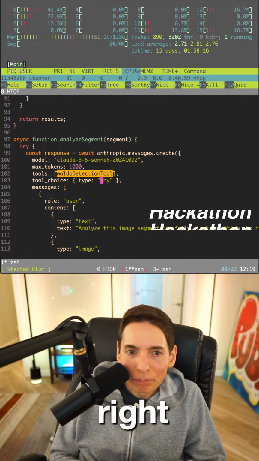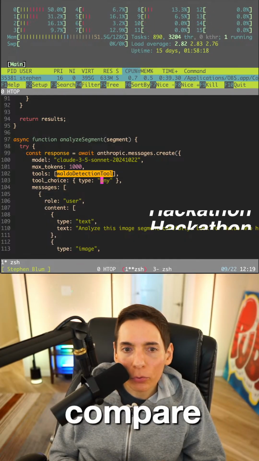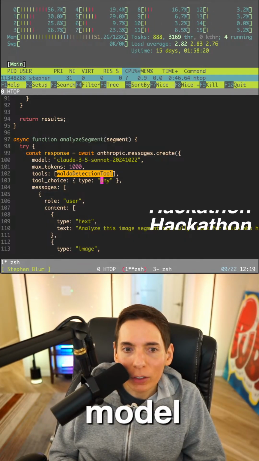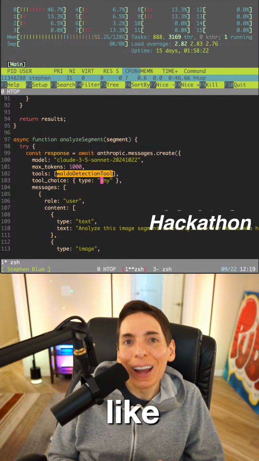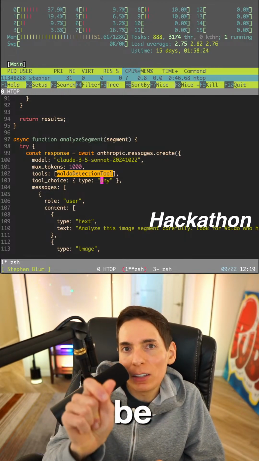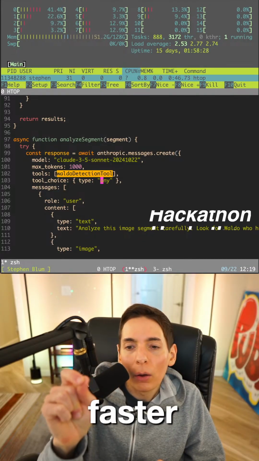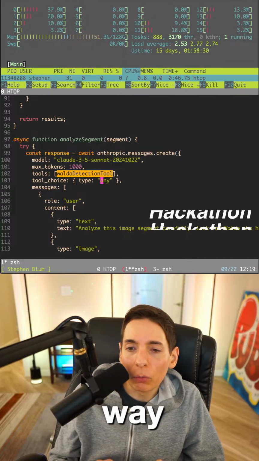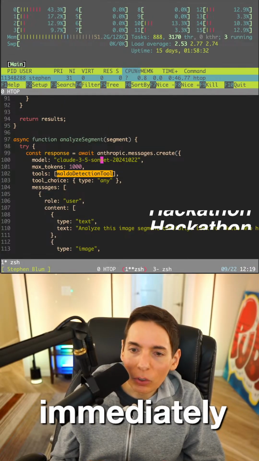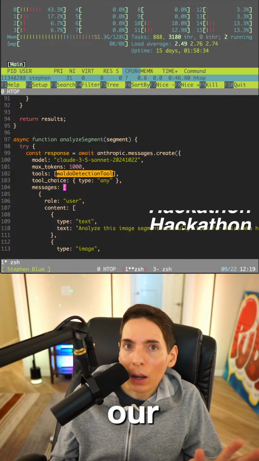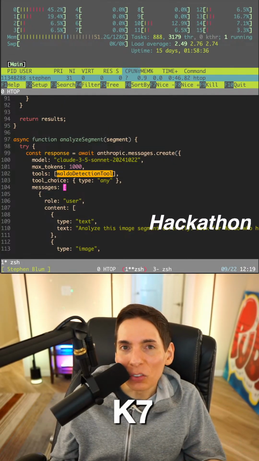We absolutely could. Interesting to compare performance of Claude vision model with a traditional computer vision like YOLO. Yeah, K7. YOLO would be like instant. YOLO would be like instantaneous. YOLO would be a lot faster. It would find it immediately. So that will be our backup plan. K7, that is our backup plan.